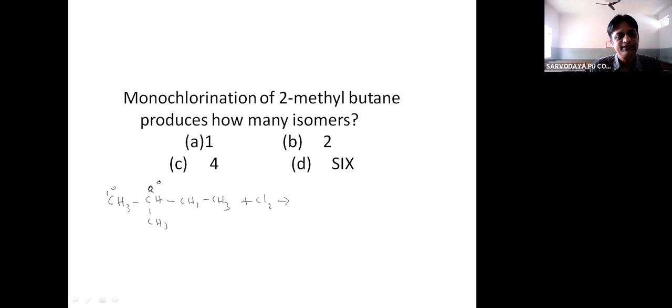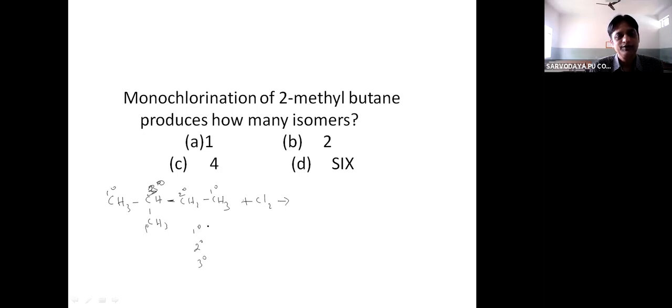This is a tertiary carbon atom. This is a secondary carbon atom. This is a primary carbon atom. So it contains primary, secondary, and tertiary. Okay, and this is also primary.